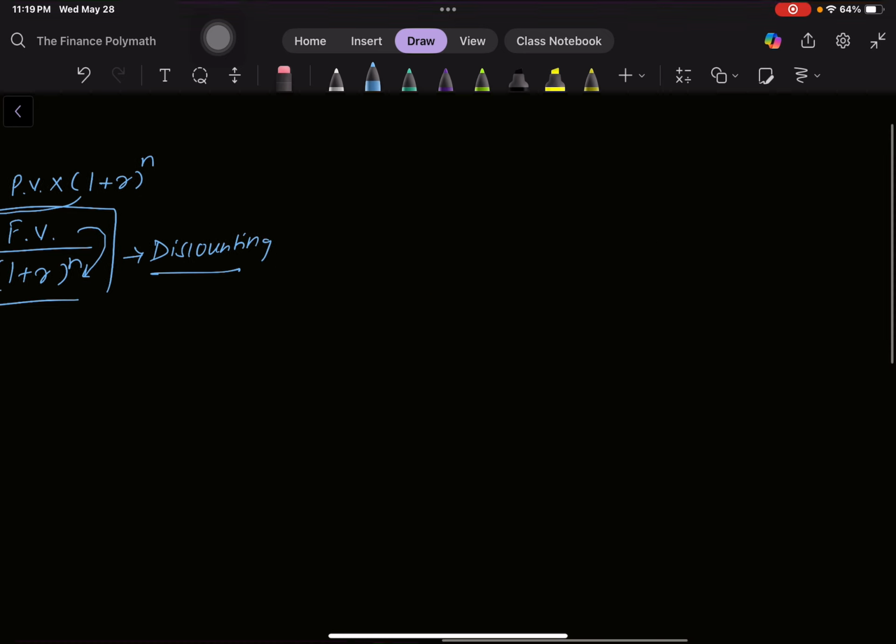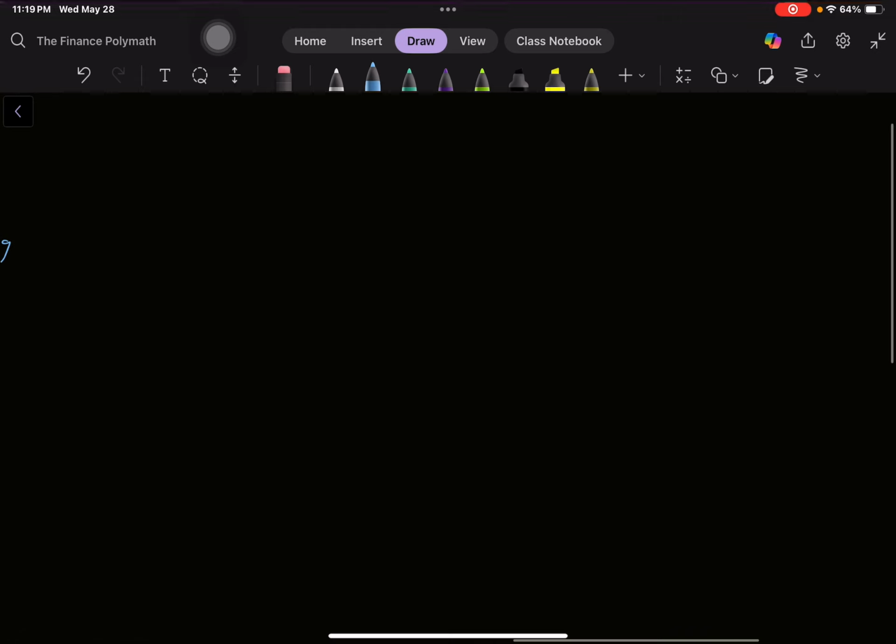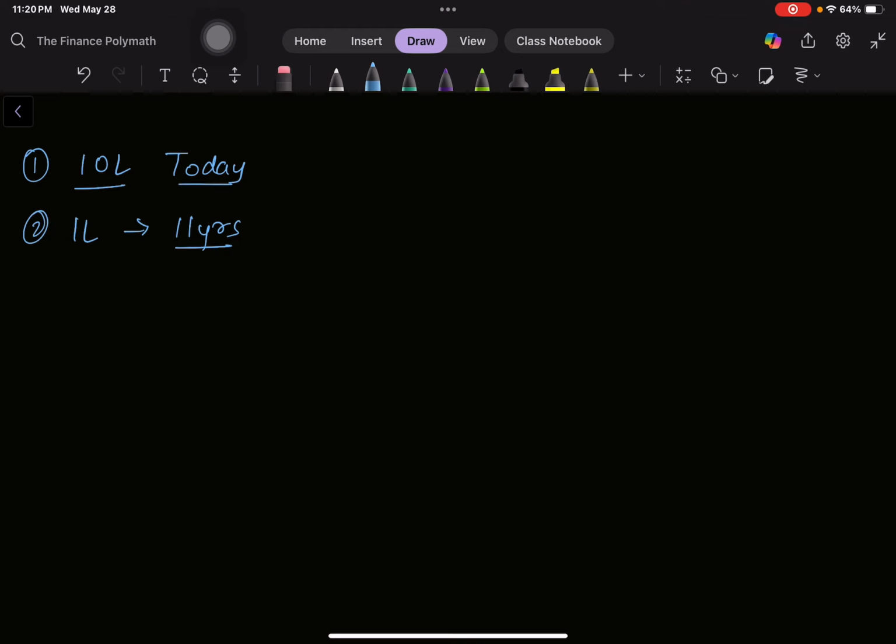Now let's talk about some other concepts as well. We talked about lump sum. Now what if I say that, let's say, I'll give you 10 lakh rupees today, or I'll give you 1 lakh rupees for, let's say, 11 years? This is your first option, this is your second option. Now what would you do? This is you getting 10 lakh rupees in total, and this looks like it is 11 lakh. Getting 1 lakh rupees for 11 years, it is somewhat 11 lakhs.